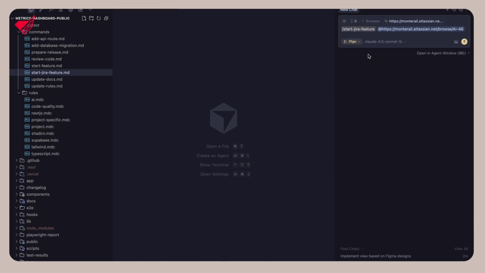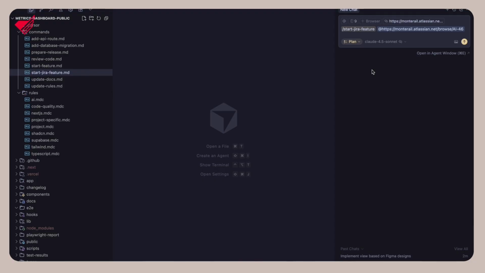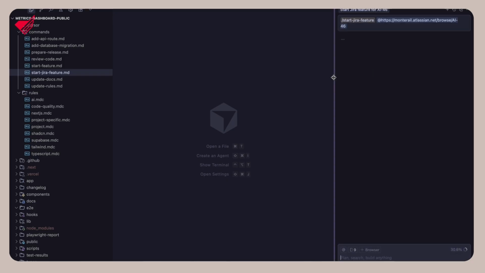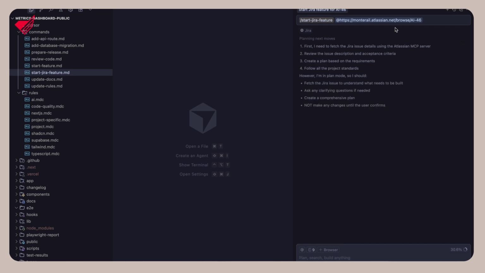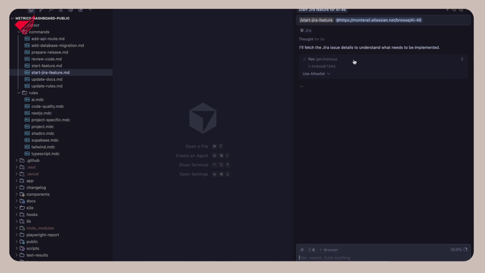And I will be using the plan mode in Cursor, which is a really cool thing because we don't just say to the model, okay, this is the task, just start doing this, because this will be more like vibe coding. We don't want to just blindly trust the AI that will build it properly. We want the human to be in the loop. We want to use our developers' expertise to verify if it's okay.